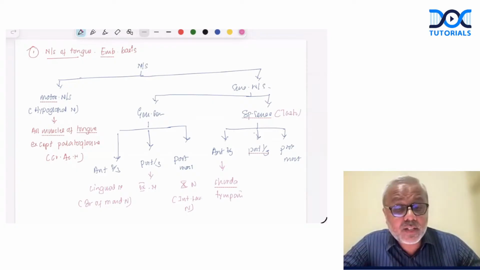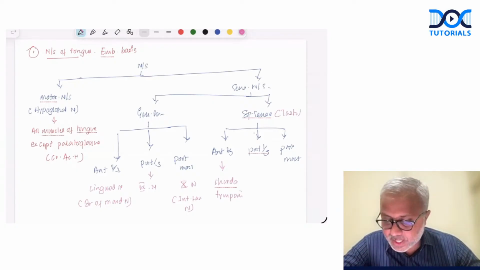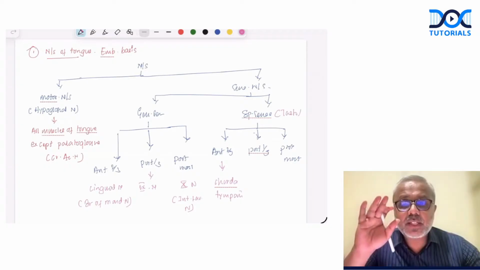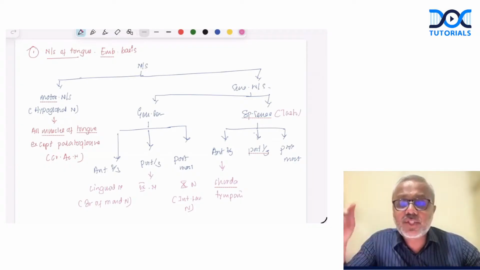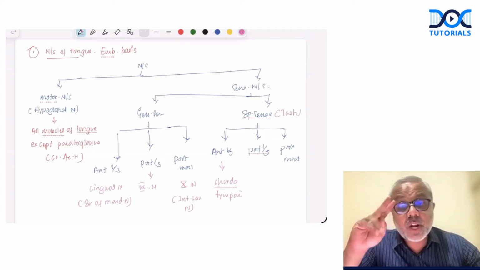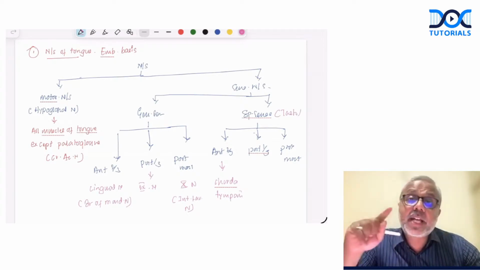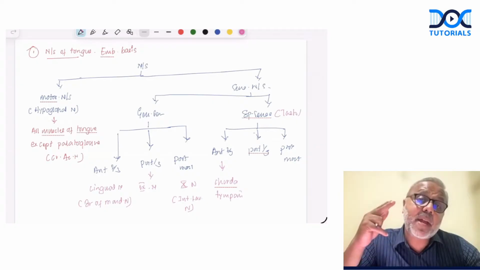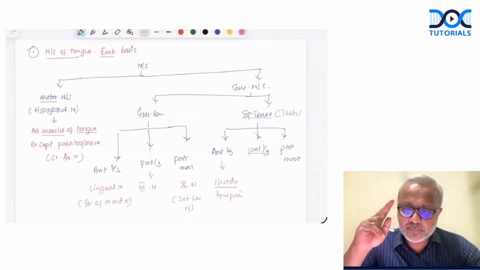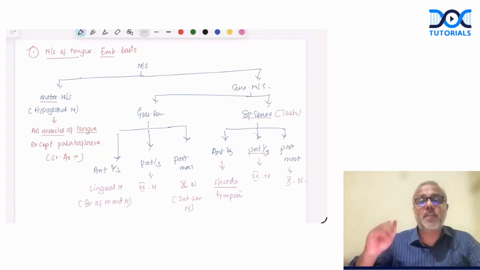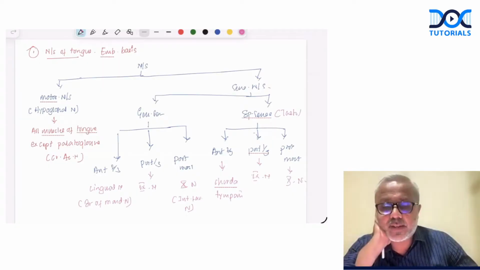Sorry, the chorda tympani comes from the facial nerve and joins the lingual nerve before supplying the tongue. The chorda tympani carries two types of fibers: secretomotor fibers to the submandibular and sublingual glands, as well as taste fibers from the anterior 2/3 of the tongue via the lingual nerve. What about the posterior 1/3? It is innervated by the glossopharyngeal nerve, and the posterior-most part is by the vagus nerve, which is the internal laryngeal nerve again.